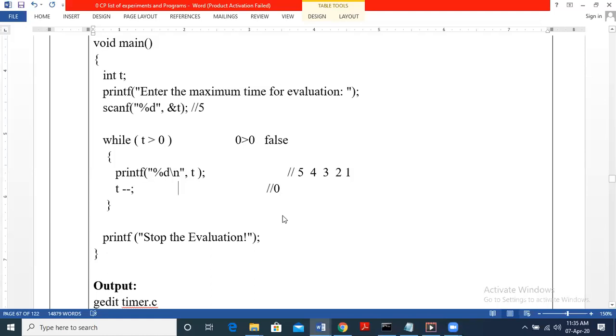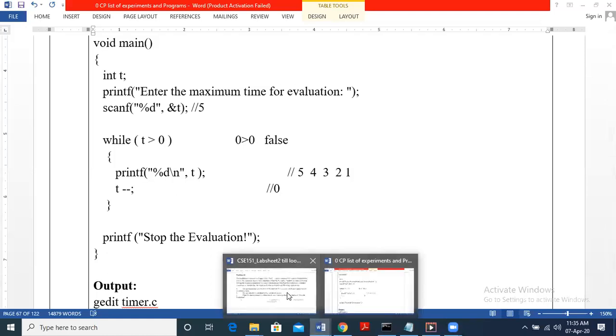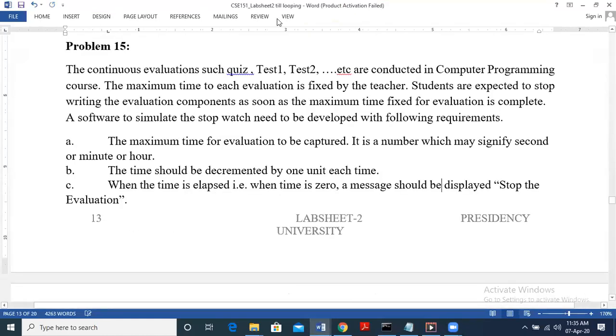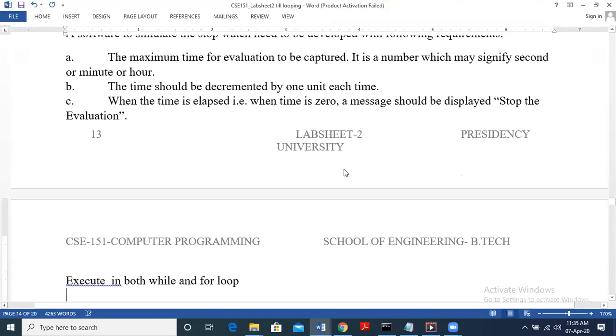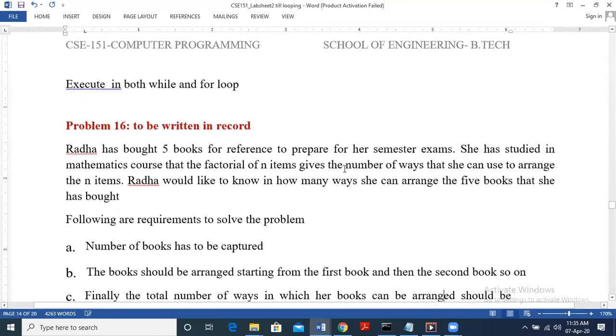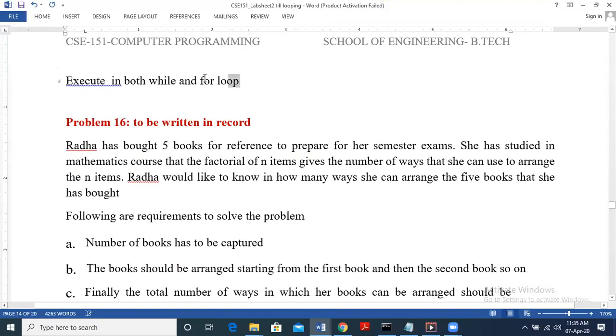Fine. Now let us go back to the lab sheet. I have displayed the new screen, which is your question. This has to be solved using both while and for loop. The while loop we just solved. For the for loop, you try it once, otherwise tomorrow we will discuss that also. I want you to try that program using a for loop.